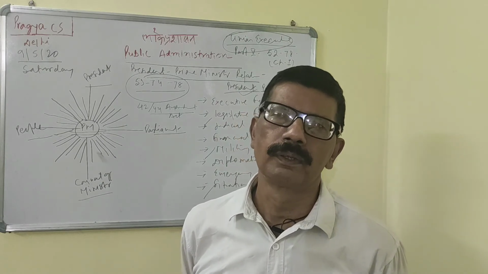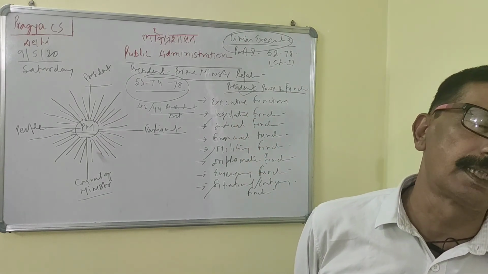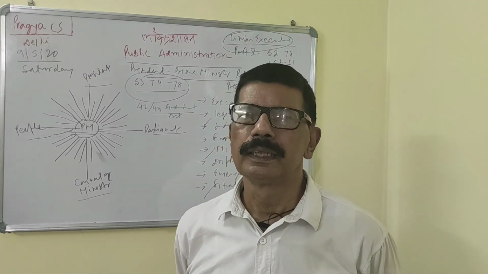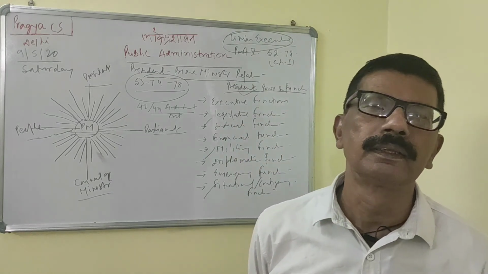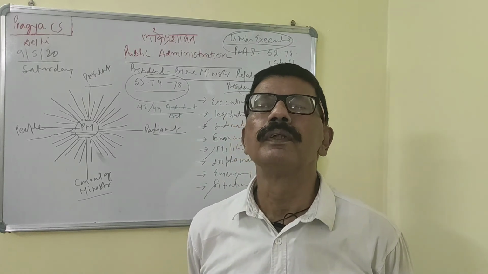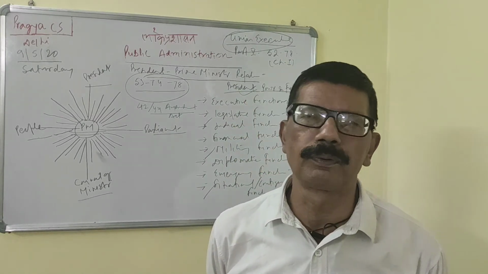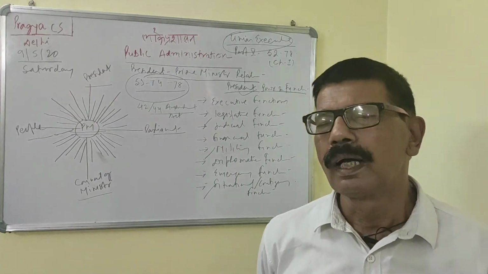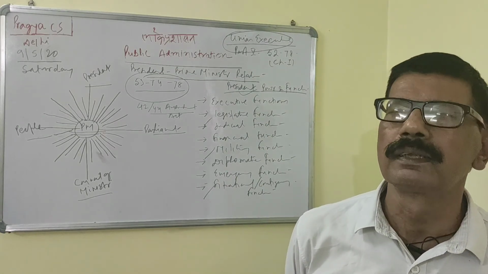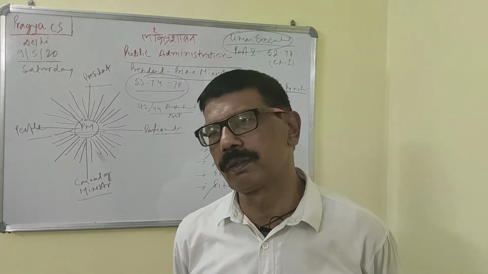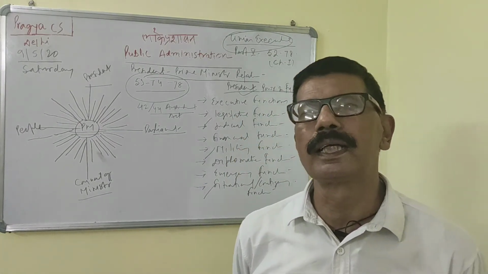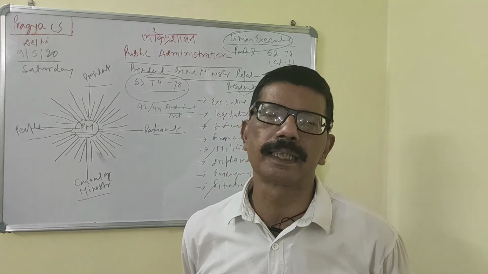But in the course of time, particularly in 1976 with the 42nd Amendment, the situation was made that the President is to act on the advice of the Council of Ministers. The 44th Amendment gave some relaxation and gave him the opportunity to return a proposal for reconsideration, but afterward the President has no power except to act in accordance with the Council of Ministers. So in general, in principle, the Council of Ministers is the real authority and the President is to act on the Prime Minister's advice. Getting the point? This is the generally established fact.